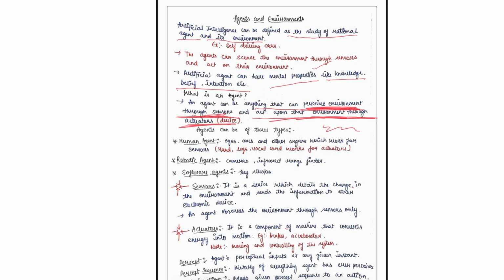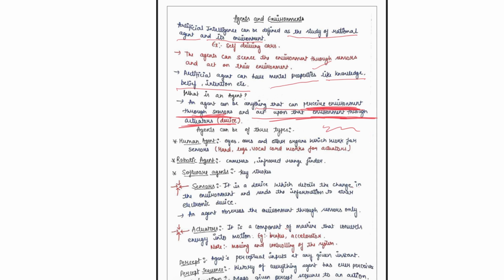We don't have to relate it with the human body, but to help you understand the concepts of agents, sensors, environment and actuators, I've related it with the human body. Now let's relate it with the self-driving car. Here the car will be an agent. The car is moving. How is it moving? It will be sensing GPS and traffic and observing the environment. How is it observing? With the help of sensors: object identification sensors, speed visualization sensors.